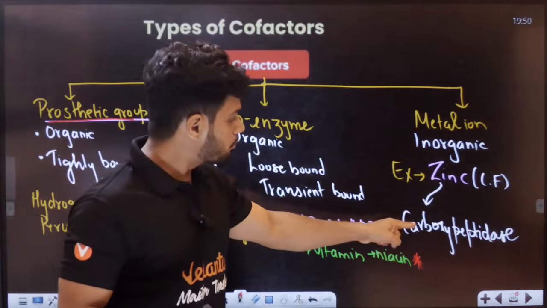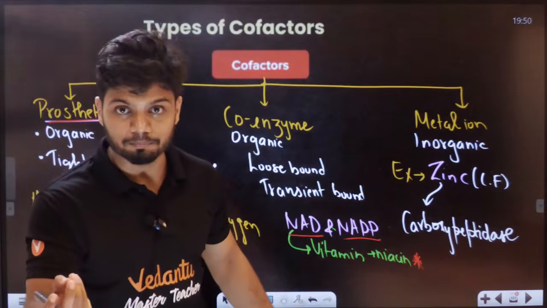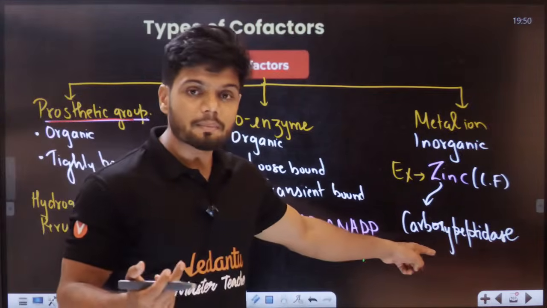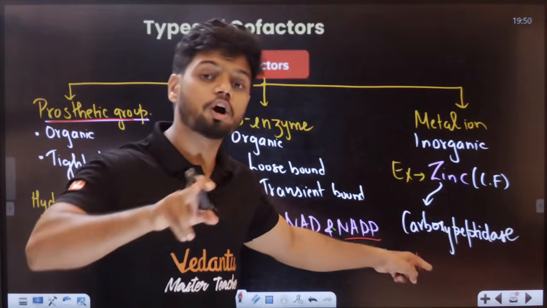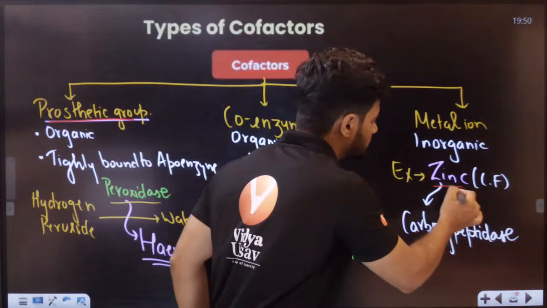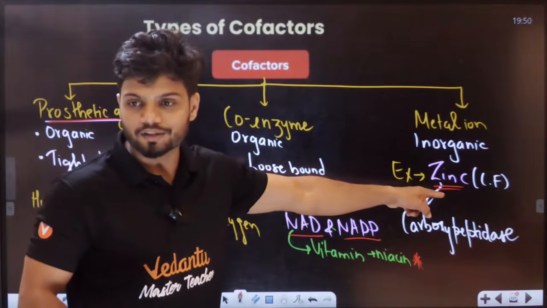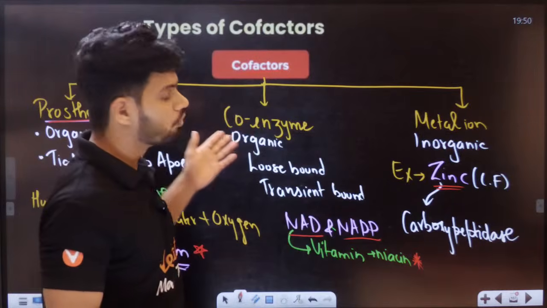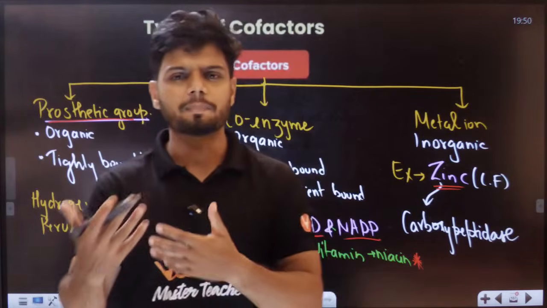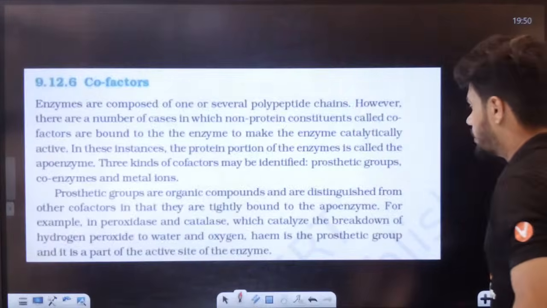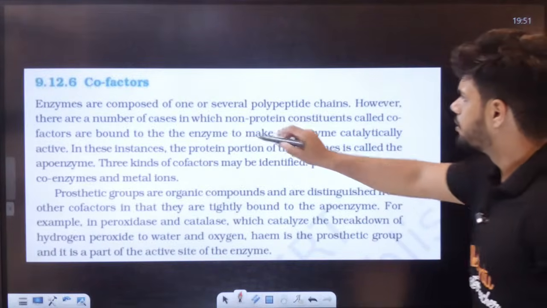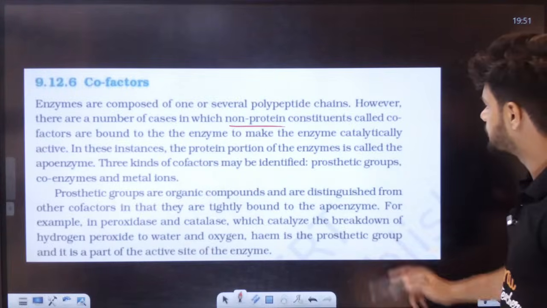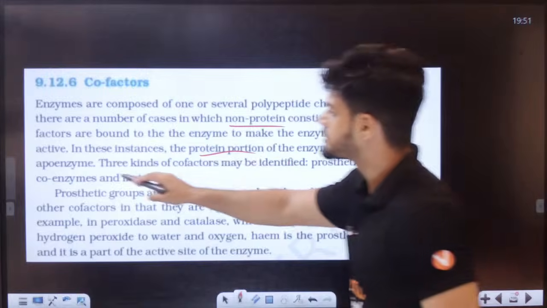Can you see here? Carboxypeptidase is an enzyme. This enzyme is a protein part. It has a non-protein part also. That is zinc. Zinc is the cofactor here, students. All of these are called your cofactors. They are the non-protein part which helps in the chemical reaction. Okay, so you can read the NCERT lines. It's very important here. The non-protein part is called the cofactor. The protein part is called your apoenzyme. Yes or no? The protein portion is called the apoenzyme here.